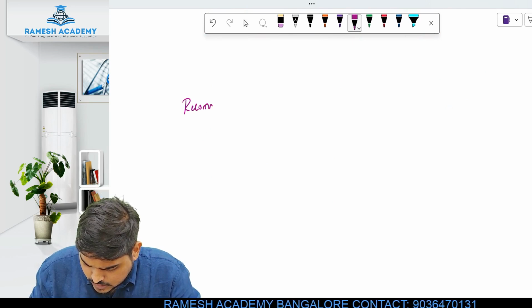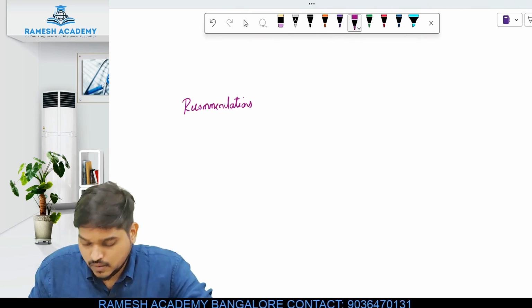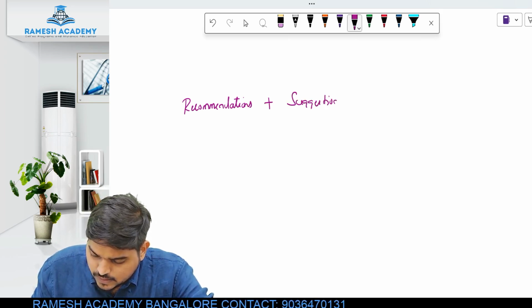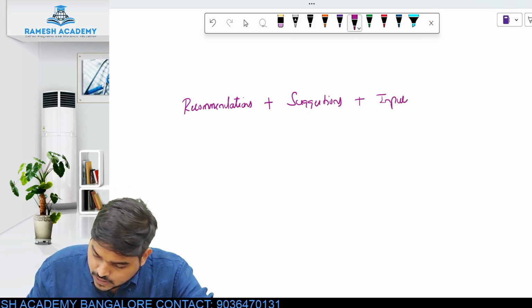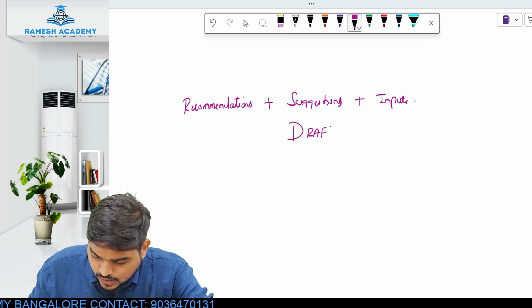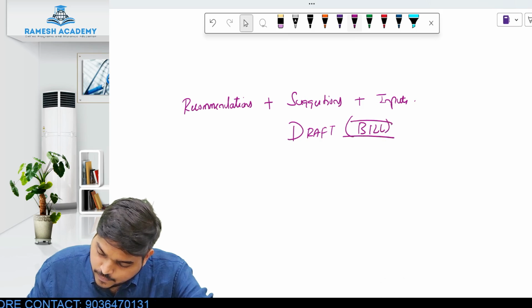Recommendations given by whom? By the committee. Then suggestions given by the professional bodies, and adding their own inputs, they will prepare one draft. They will prepare what? A draft. That draft, in legal language, we call a bill.